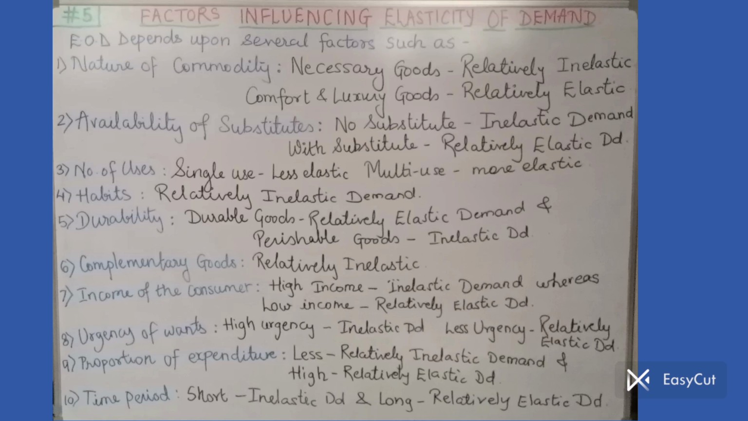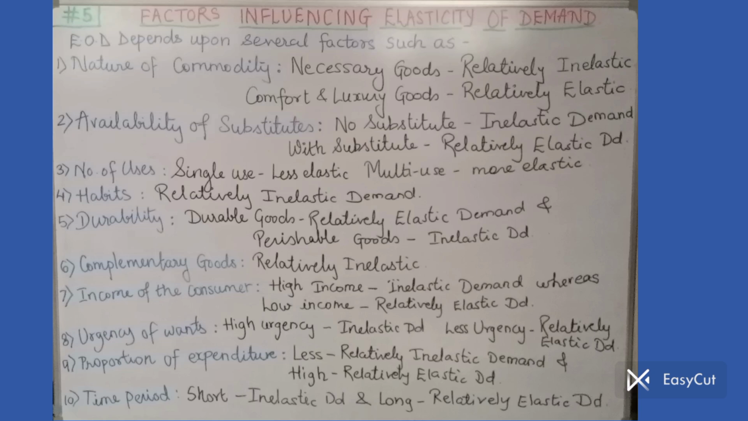Coming to point 9, proportion of expenditure. Here, try to understand the point. Proportion of expenditure means whatever percentage of your total income you spend on a particular commodity. So what is the price of the commodity, and normally what percentage of your income you spend on the commodity. For example, daily we need newspapers, we need milk, so that is comparatively a less percentage of our income we spend on those daily needs, and that's why the demand is relatively inelastic, non changeable demand, because it forms a very small percentage of our total income.